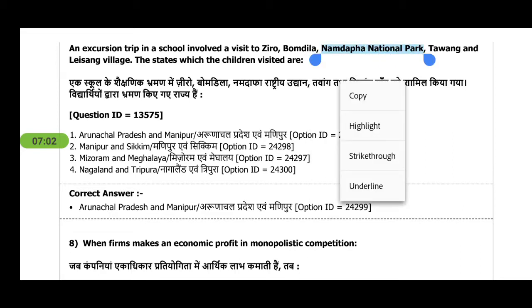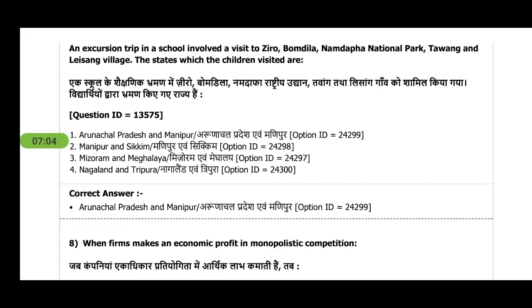You should know about all the national parks, biospheres, all national heritage of India. And I knew about this national park that is in Arunachal Pradesh, and Arunachal Pradesh is only in one of the options, so I could do this. And you should also notice these things, that you always read these things in a GK book.